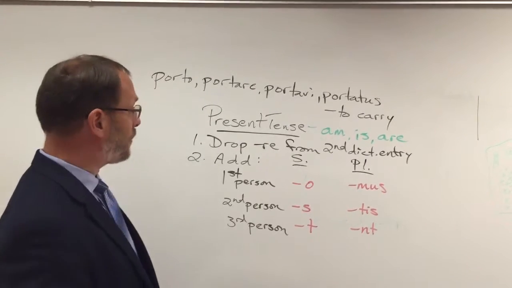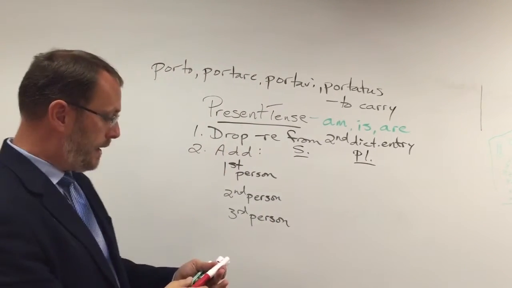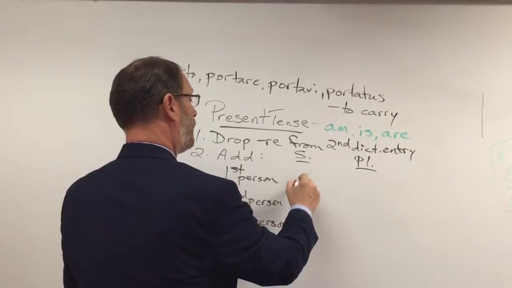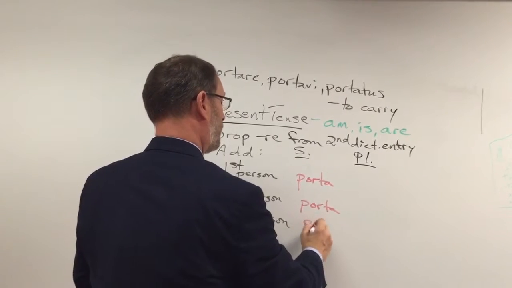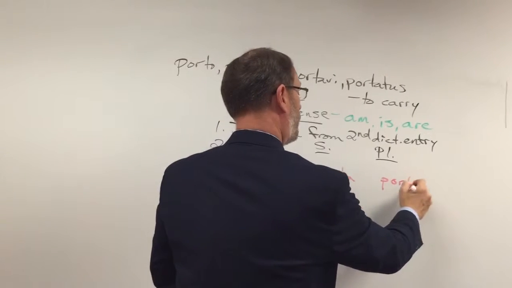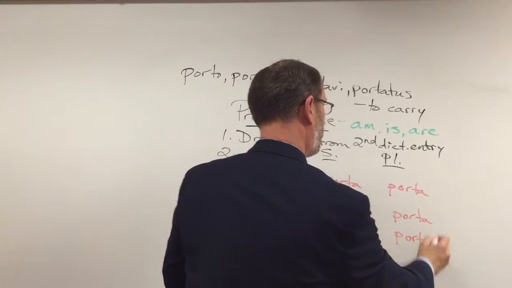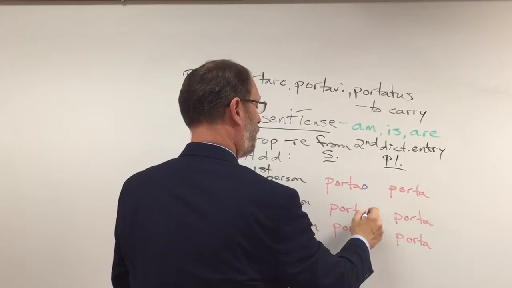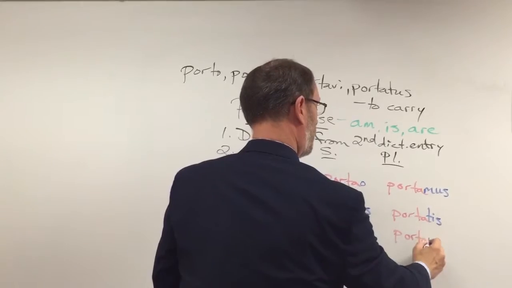All right, if you've done that, let's see how we did. First thing we would have done was to drop off the RE, and so that gives us porta as the stem. When I'm doing a drill like this or a practice, I like to write the stem down everywhere first. That way I know I've got it. So porta all the way through. And then I just want to put on the endings. So portao, portas, portant, portamus, portatus, portant.